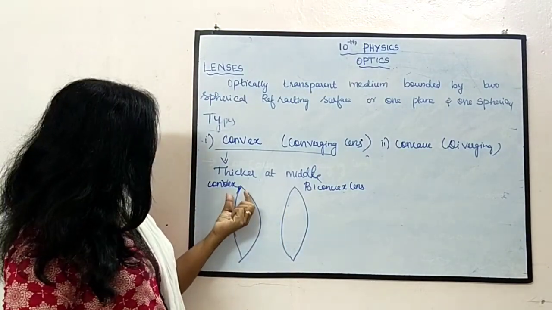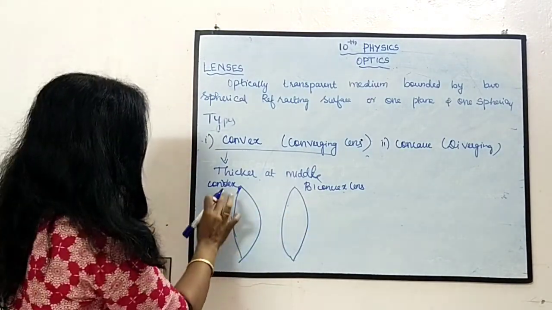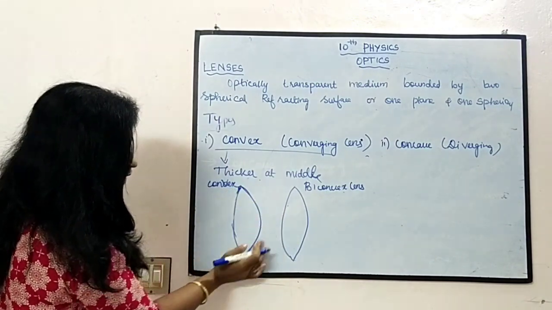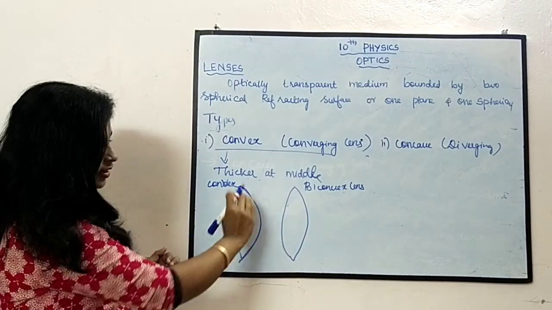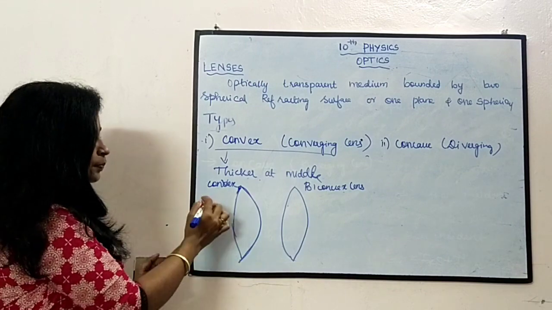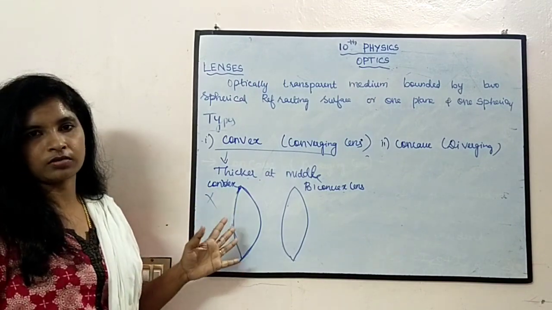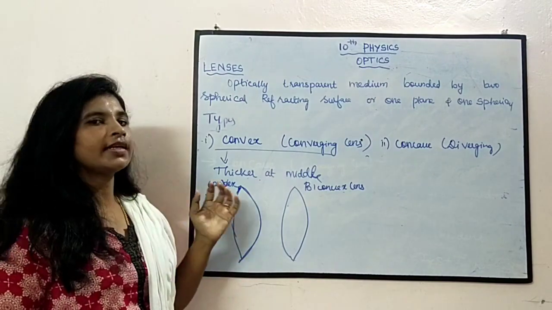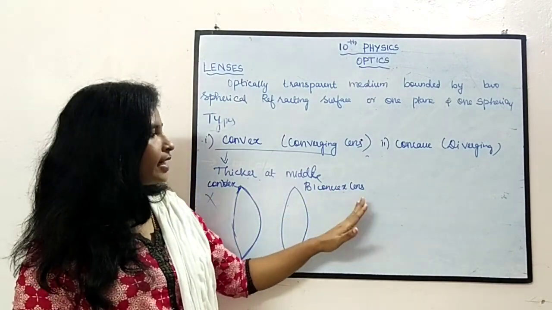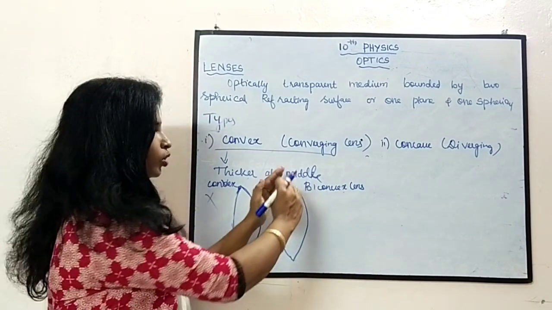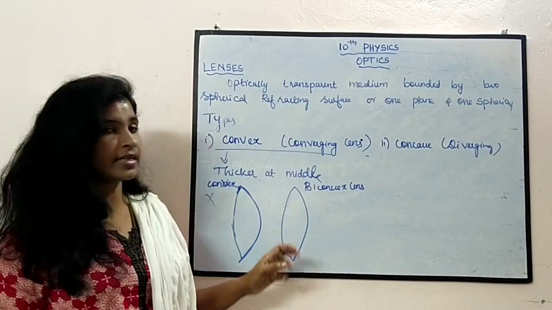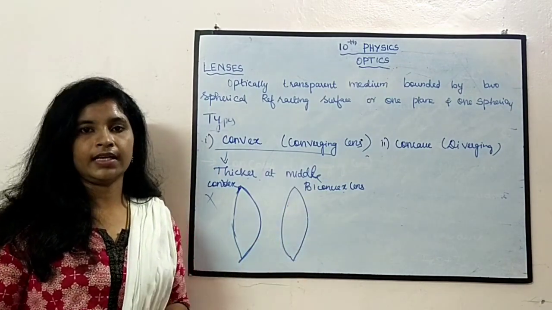So what is the difference between these two lenses? When you see this lens, the curvature on this side is larger than on this side. But practically this type of lens is not in use. We will be using the biconvex lens, where both the surfaces have the same curvature. This type of lens we use practically.